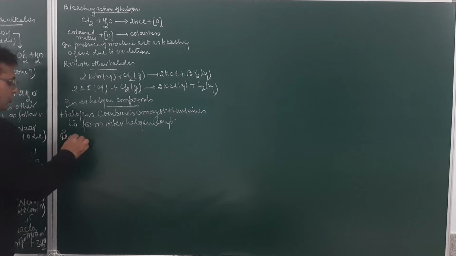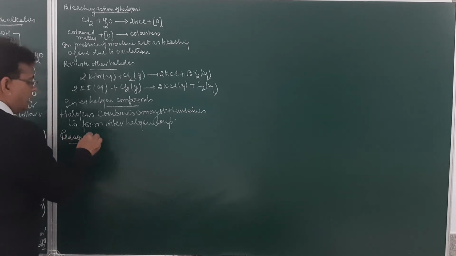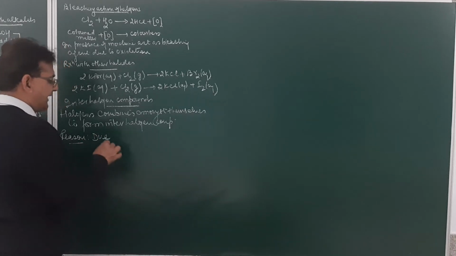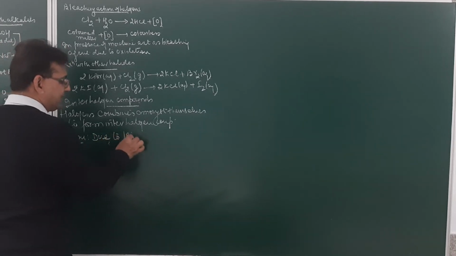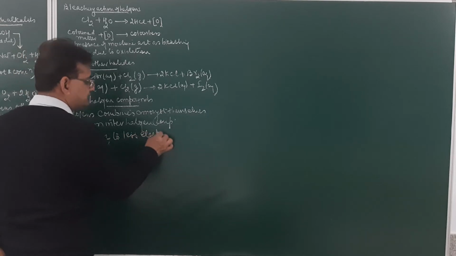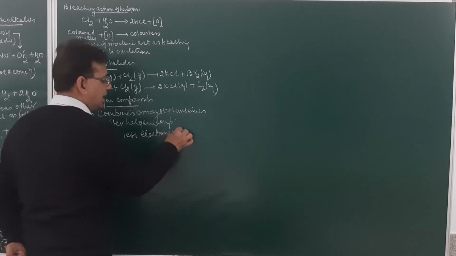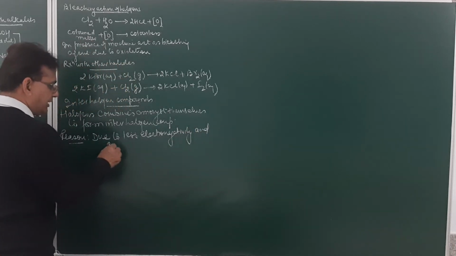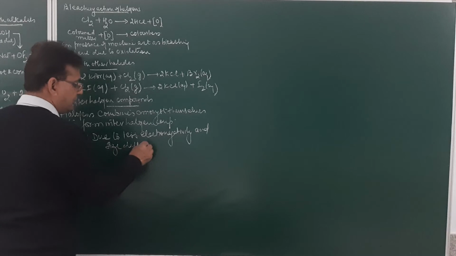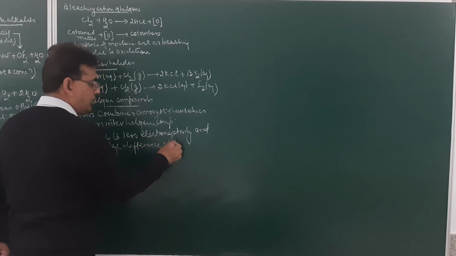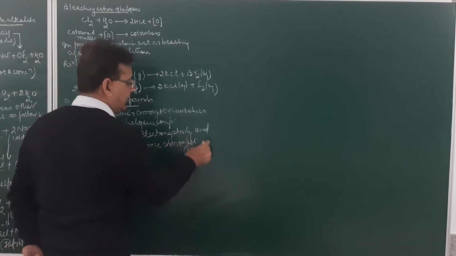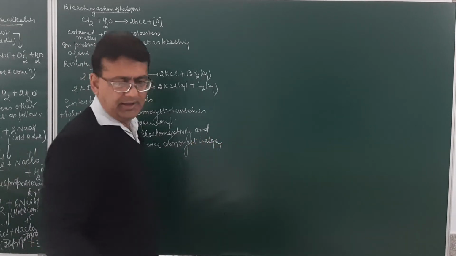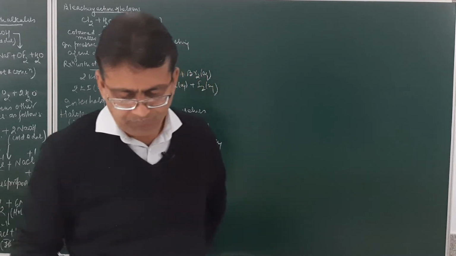What is the reason? It is due to the lesser electronegativity and the size difference amongst the halogens.